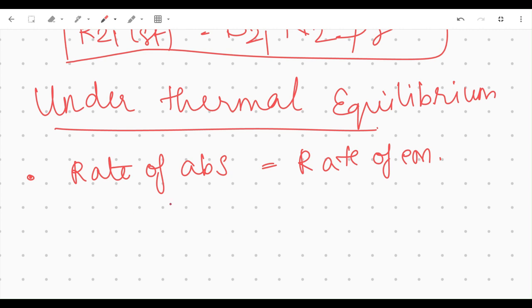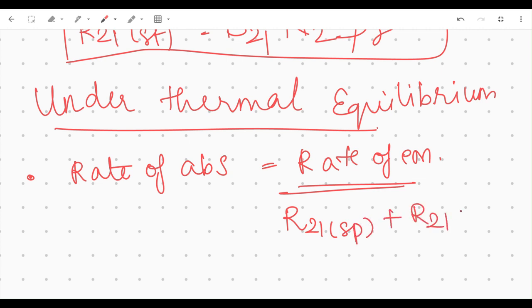It means the same. We have two expressions for the rate of emission: one spontaneous and one stimulated. So we have R21 SP plus R21 ST, but here it's just R12.